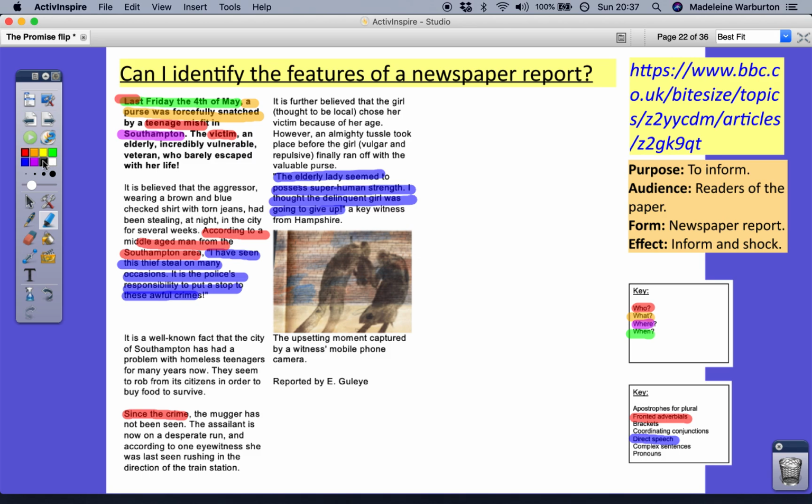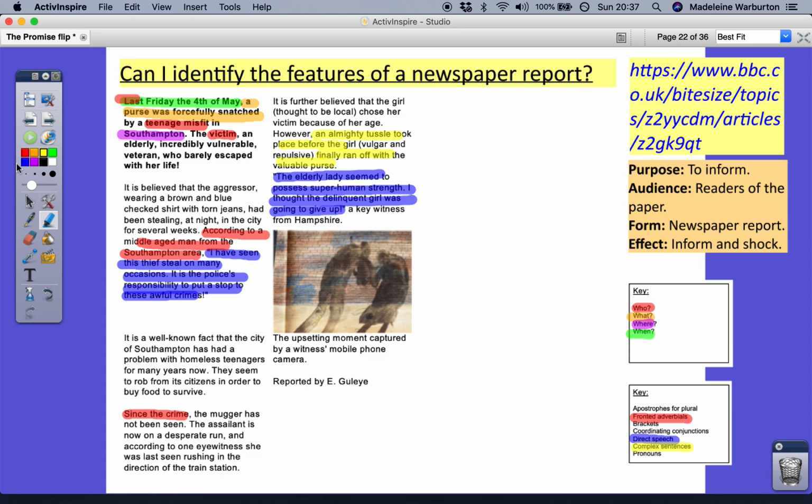Did you spot the complex sentence, actually, before I go on? Did you spot any complex sentences? Have a look. Yeah. An almighty tussle took place before the girl finally ran off with the valuable purse. We've got one there. Can you see any more? Have a look when you read through.